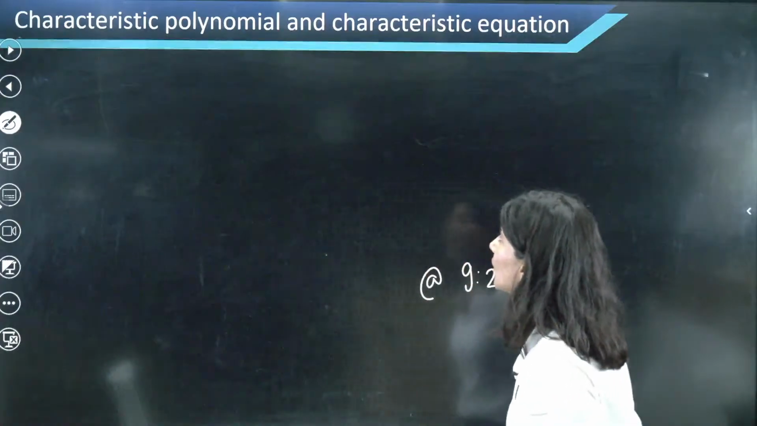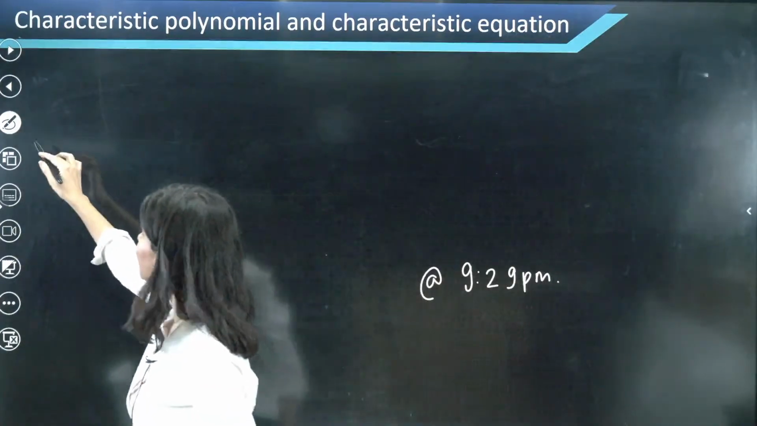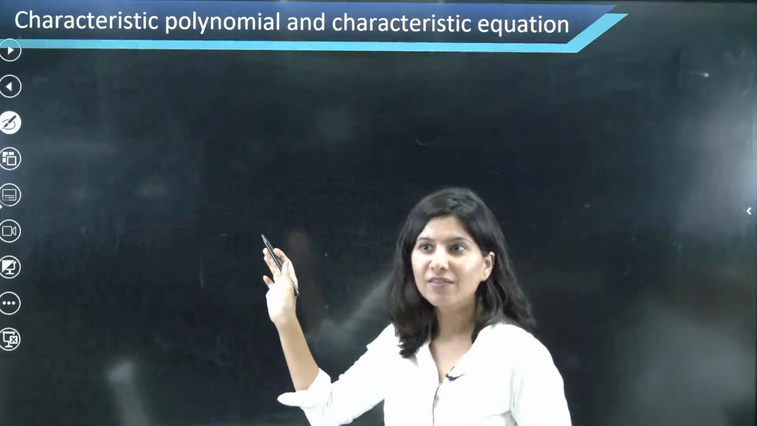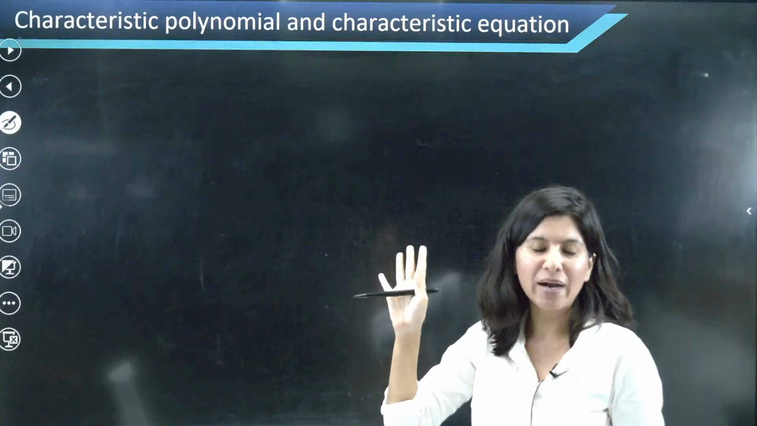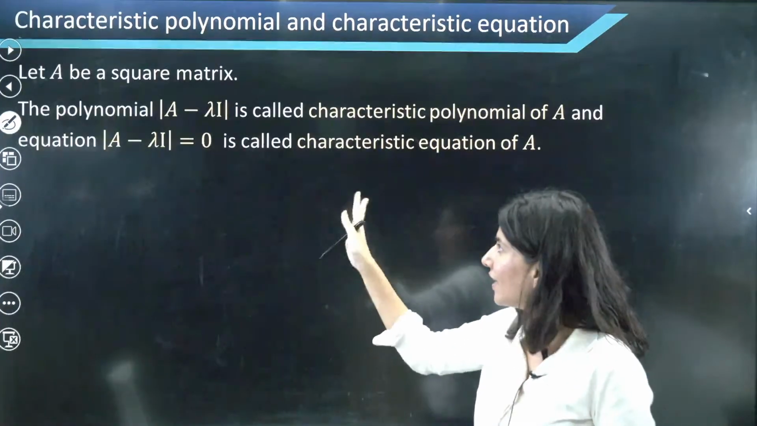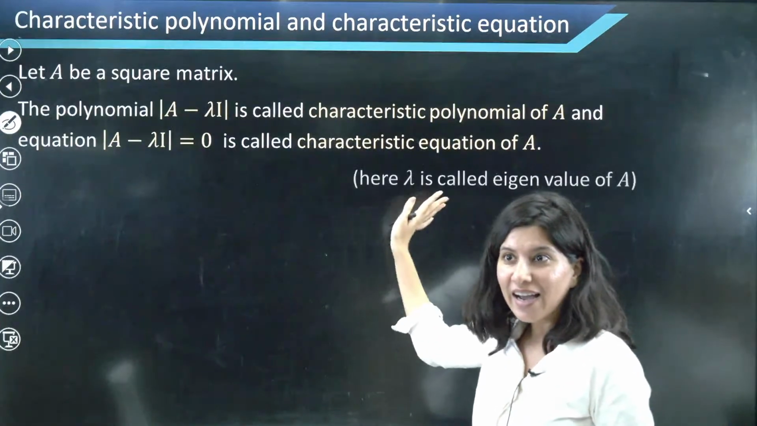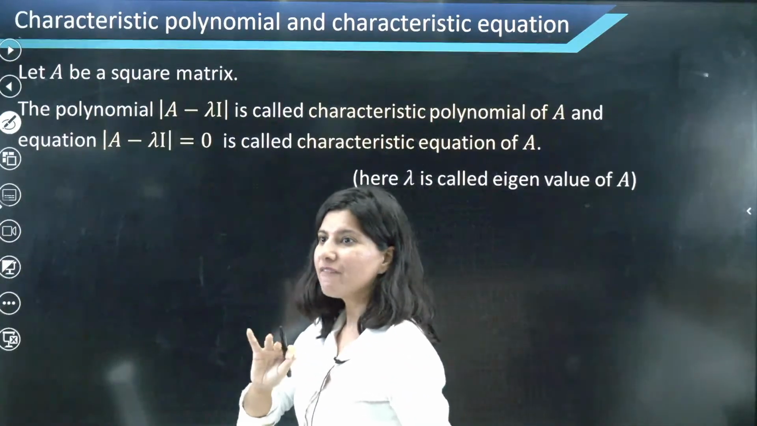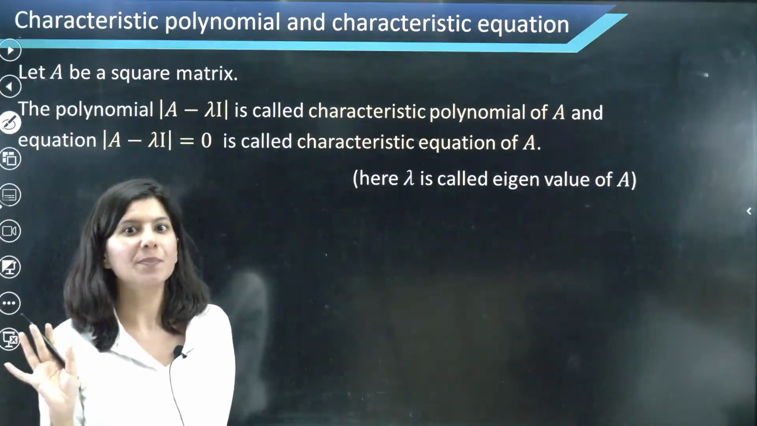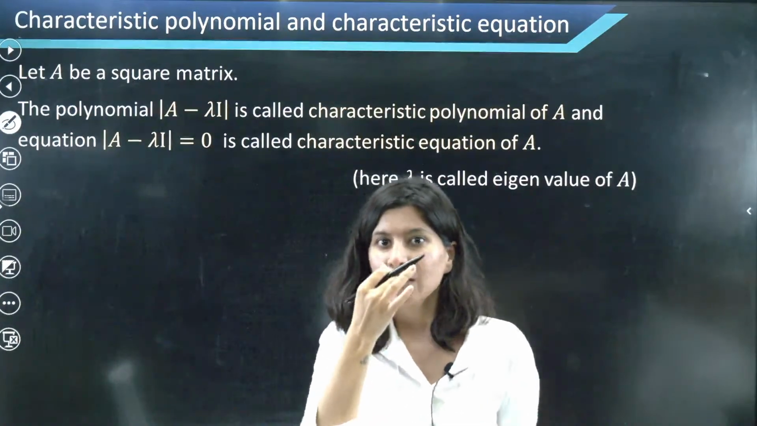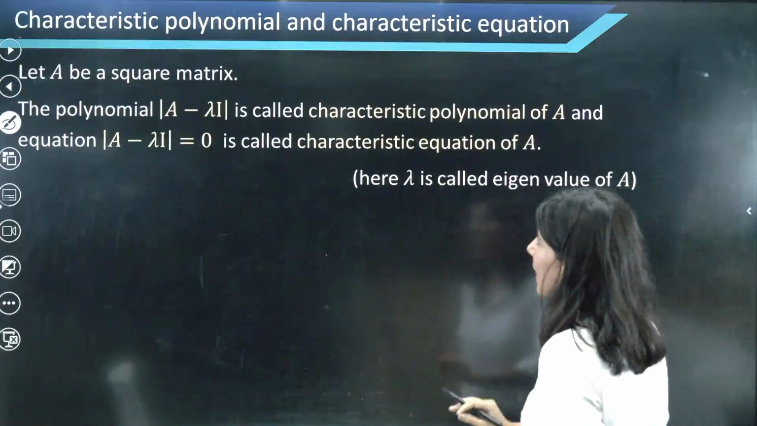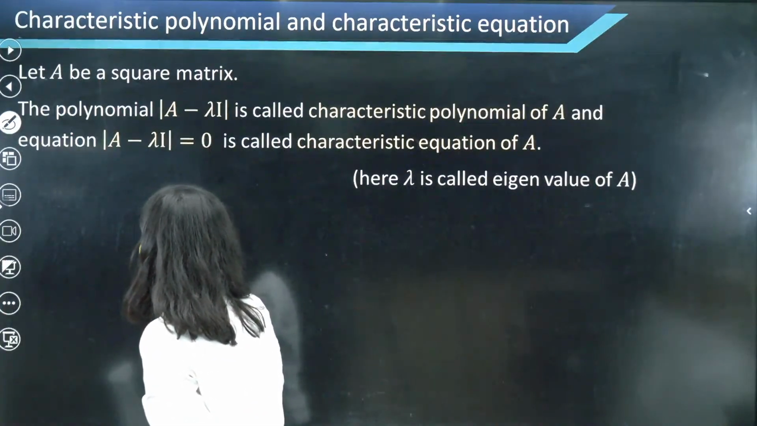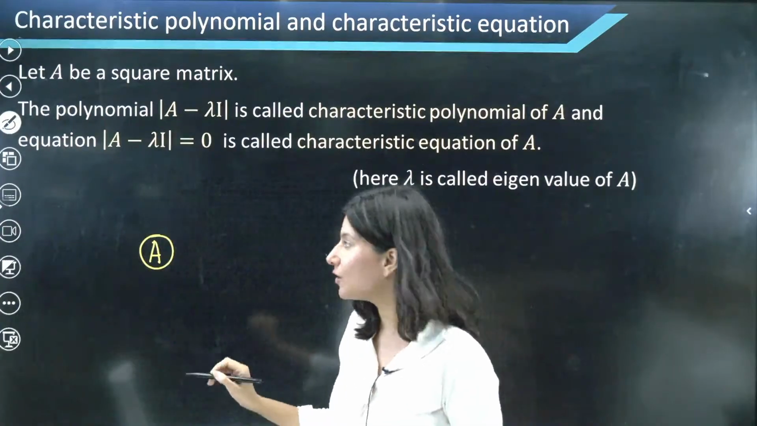Alright. Now characteristic polynomial and characteristic equation. Now I'll be putting up some theory which you might not be able to understand. This is the theory and so much text is written over here, but I have a much simpler way to explain this. So the method is, let A be any square matrix. That is your step number 1.